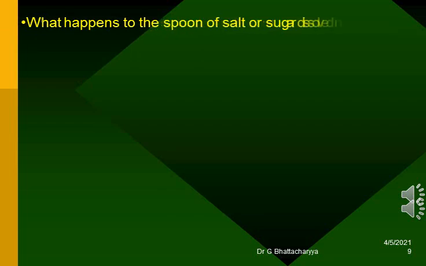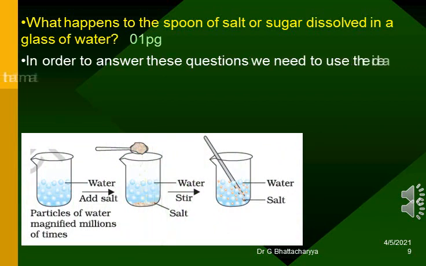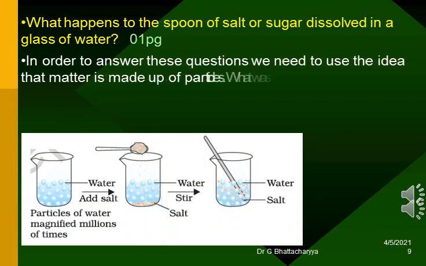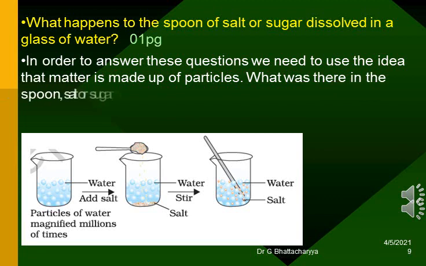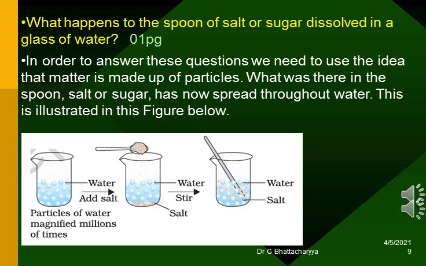What happens to the spoon of salt or sugar dissolved in a glass of water? In order to answer these questions, we need to use the idea that matter is made up of particles. What was there in the spoon, salt or sugar, has now spread throughout water. This is illustrated in this figure below.